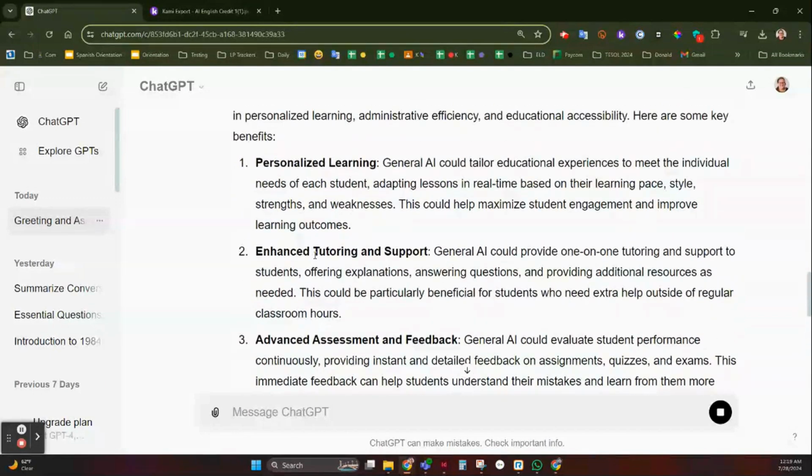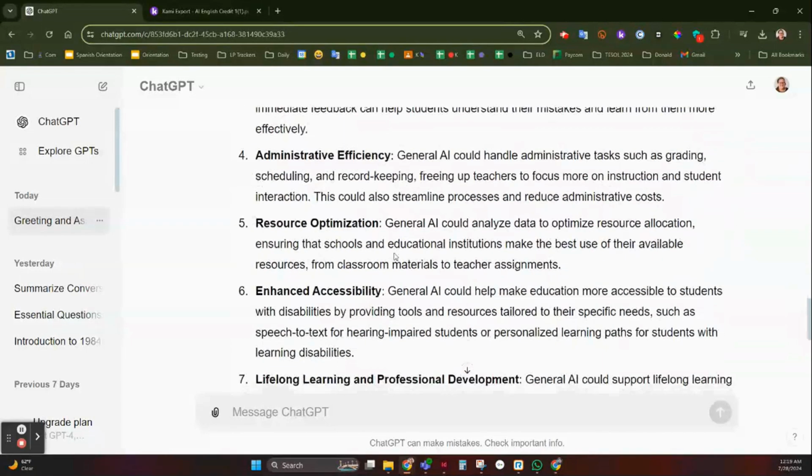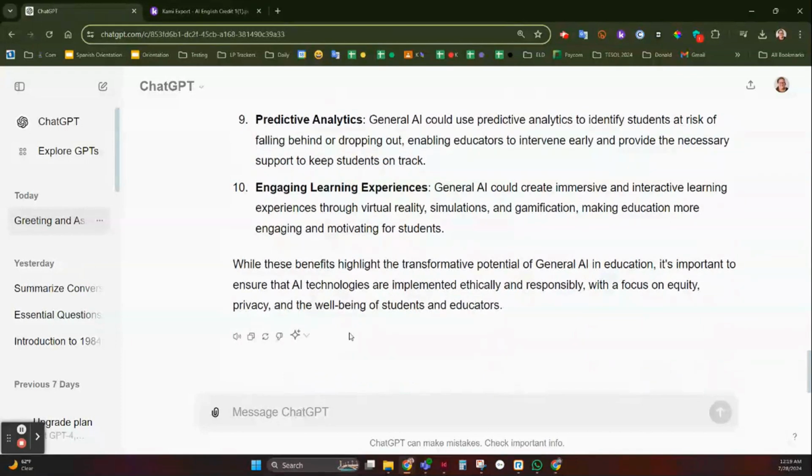So it's giving me information on personalizing learning, enhancing tutoring and support, advanced assessment and feedback. So this is kind of focused on the teacher view. So I'm going to say in education as a student, because I don't want to know the teacher part. I want to know the student part, right?